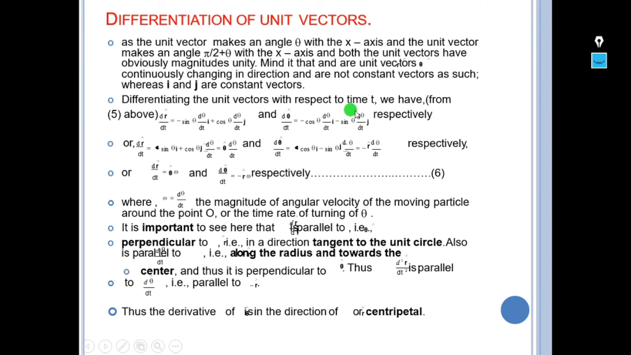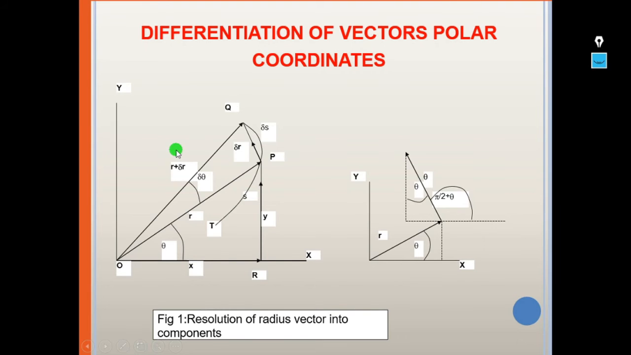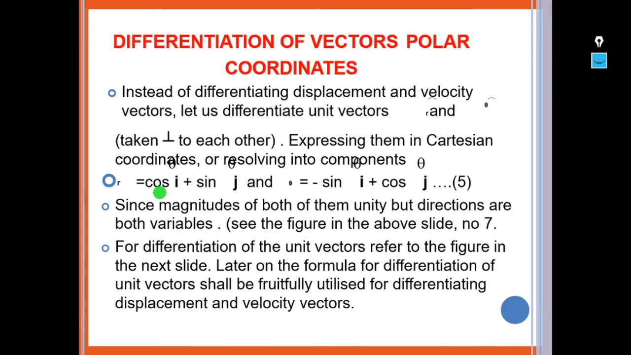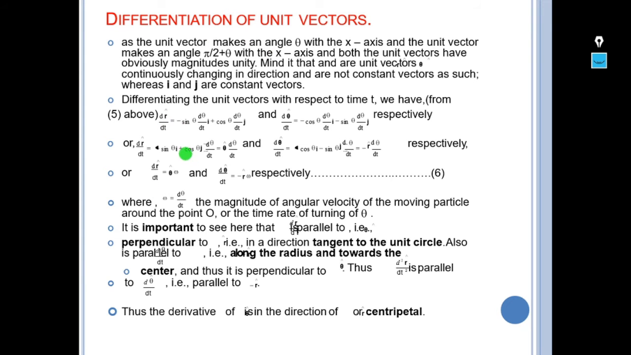On differentiating the unit vectors with respect to time, we have r is equal to cos theta i plus sin theta j. We have to differentiate this with respect to time. When we differentiate, dr by dt is minus sin theta d theta by dt into i plus cos theta d theta by dt into j. Whereas if we differentiate theta, we get d theta by dt as minus cos theta d theta by dt into i minus sin theta d theta by dt into j.